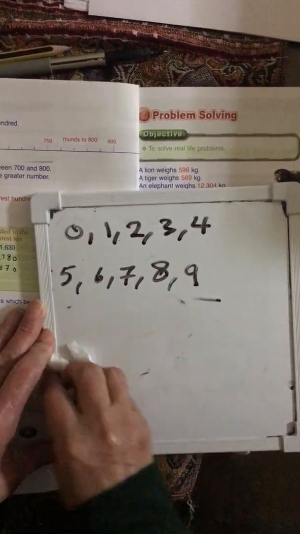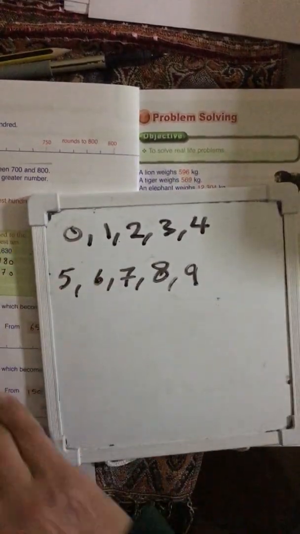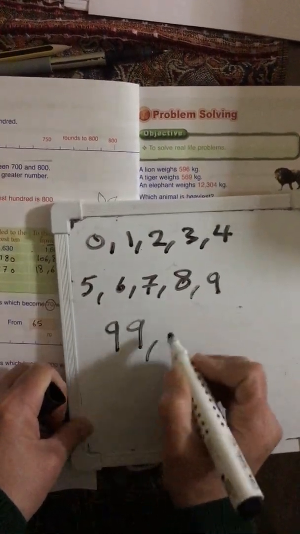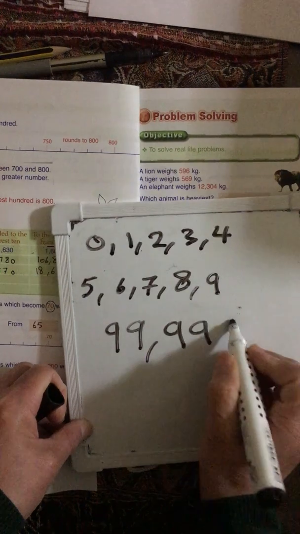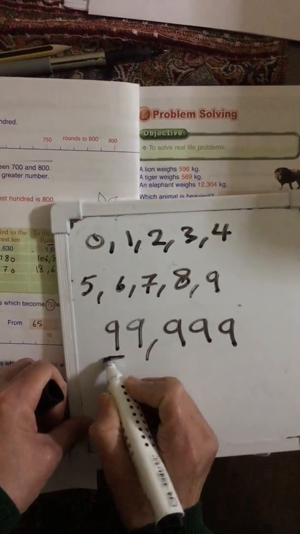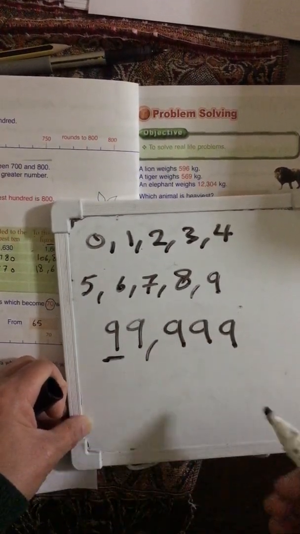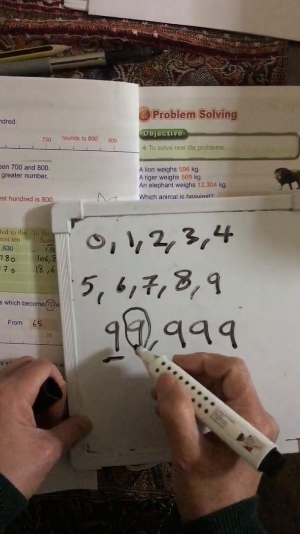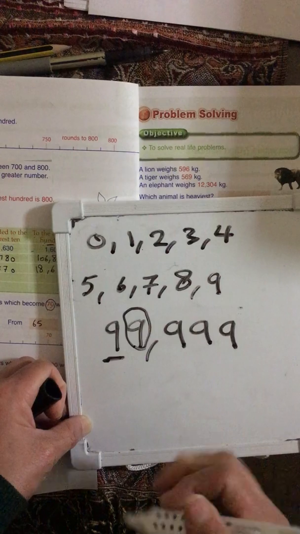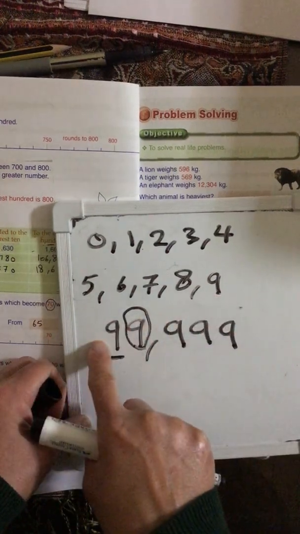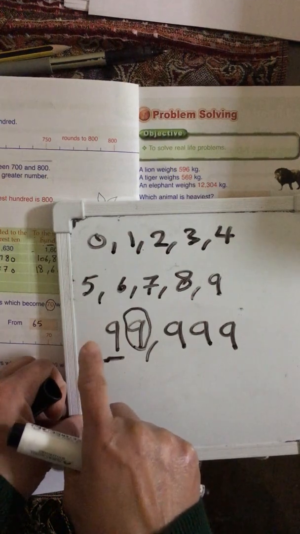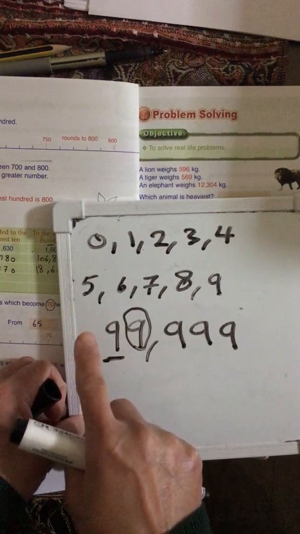Now, suppose you have 9 in your number. What will happen? For example, if I have 99,999, and they underline this number for me. What will I do? I will circle this number. The 9 is from the second group. It will give my number 1. So what will happen to my number? It is 9. If it has 1 extra, it will be 10.